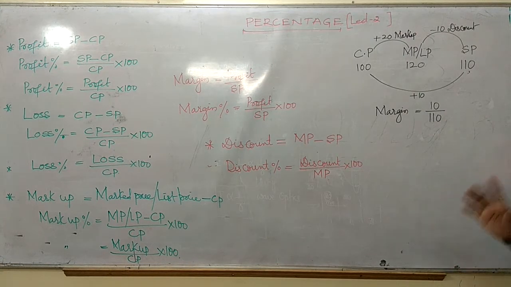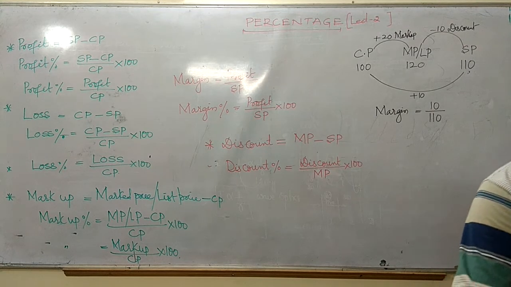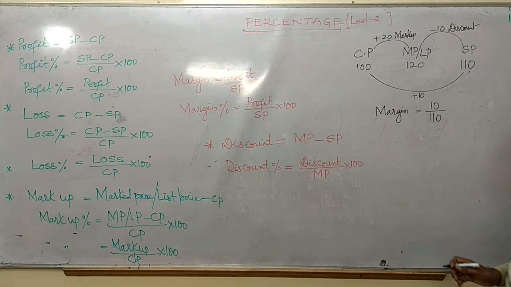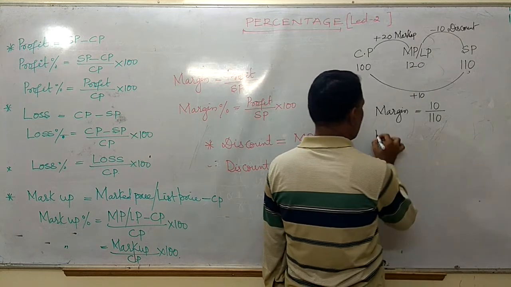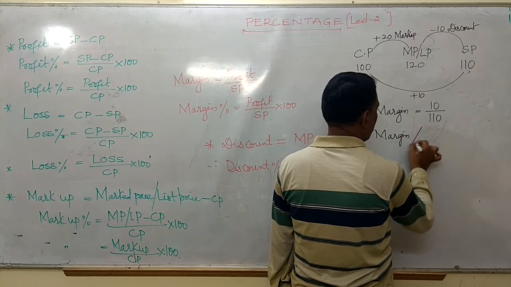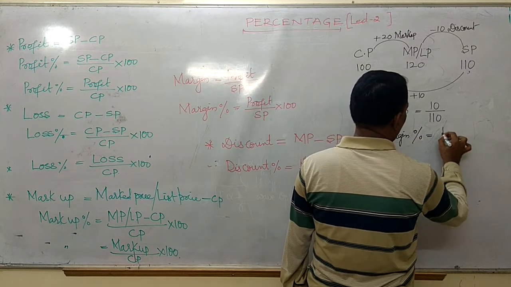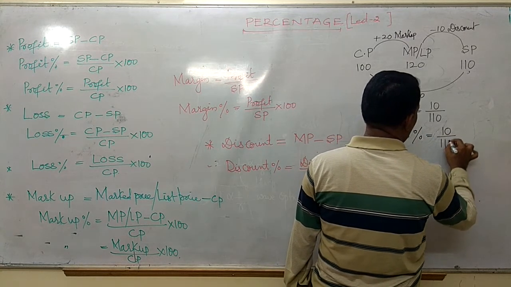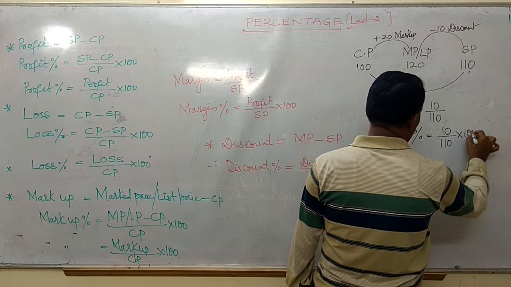If you want to see the margin percentage, friends, what is the margin percentage here? Margin percentage is nothing but 10 divided by 110 into 100.